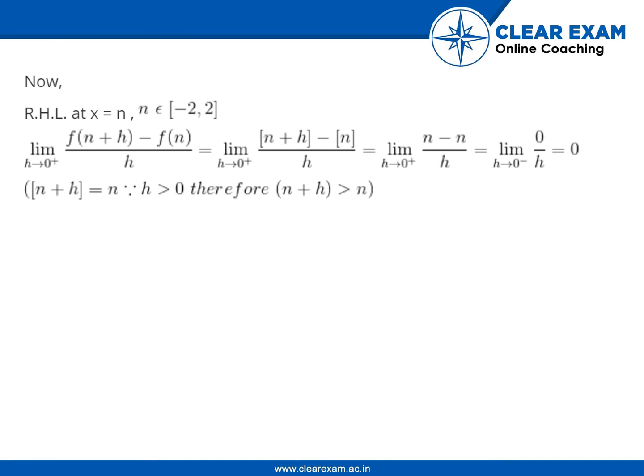Now RHL at x is equal to n, where n belongs to closed interval minus 2, 2, limit of f of n plus h minus f of n upon h, where h tends to 0, is equal to limit of step of n plus h minus step of n upon h, where h tends to 0, is equal to limit of n minus n upon h, where h tends to 0, is equal to limit of 0 upon h, where h tends to 0, is equal to 0. Here step of n plus h is equal to n since h is greater than 0, therefore n plus h is greater than n.